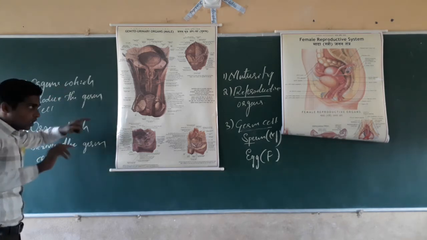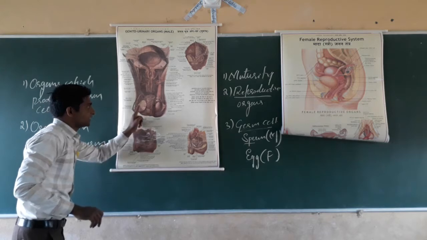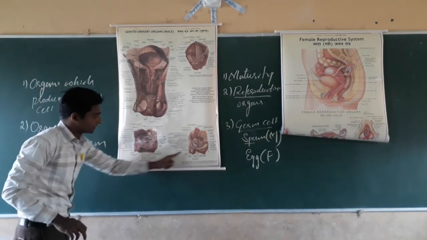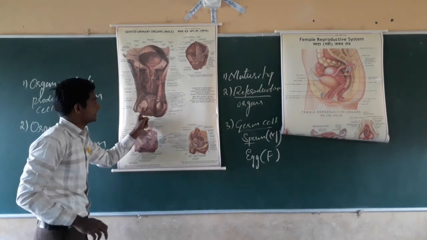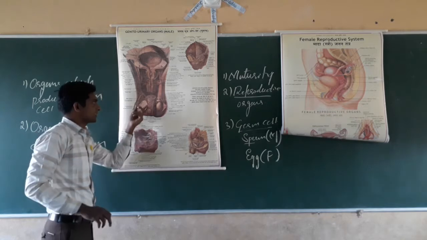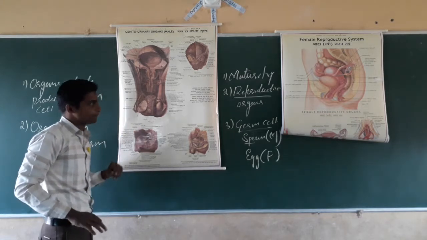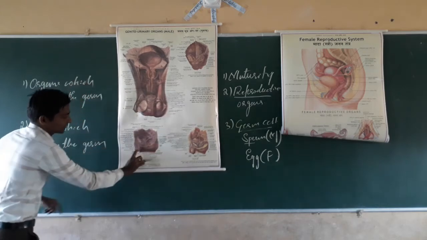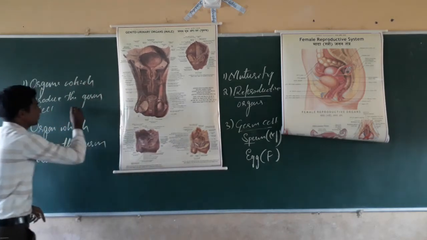First, the organs that produce germ cells. In case of male, testes are there. They are present in pair. The testes are two spherical, bulge-like structures present in the scrotum, that we studied. A pair of testes are there, and they produce the germ cells.